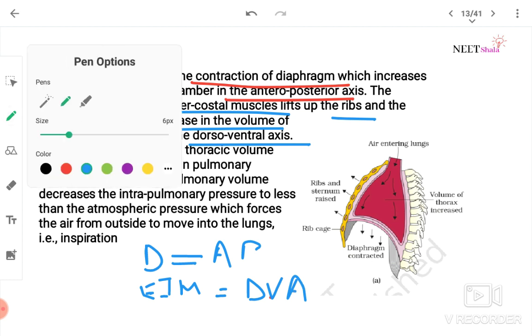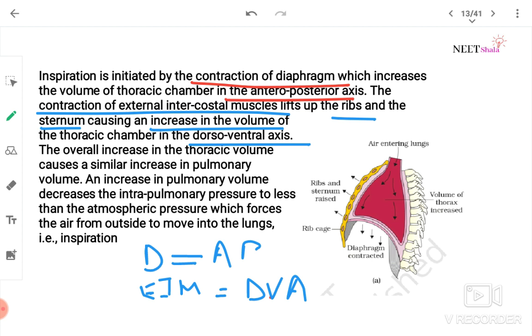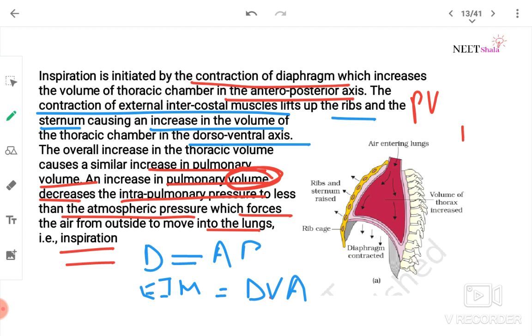The overall increase in the thoracic volume causes a similar increase in pulmonary volume. An increase in pulmonary volume decreases the intrapulmonary pressure to less than atmospheric pressure, which forces the air from outside to move into the lungs, that is inspiration.